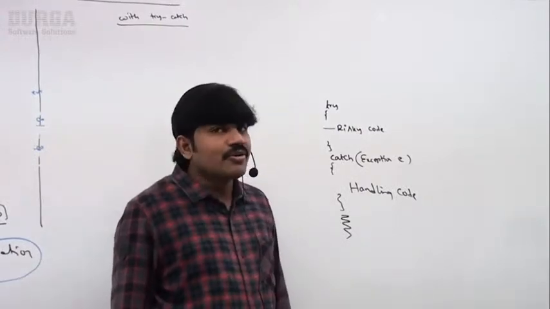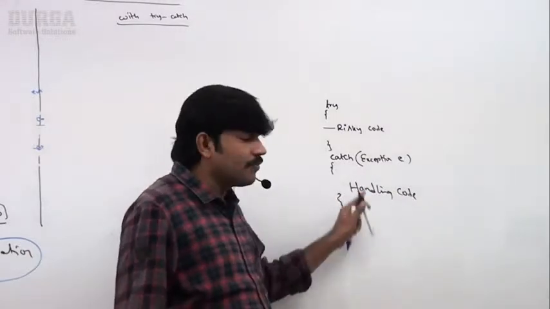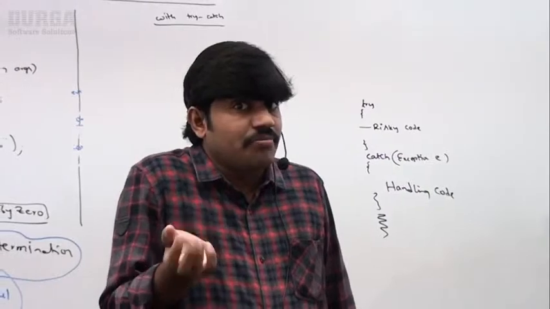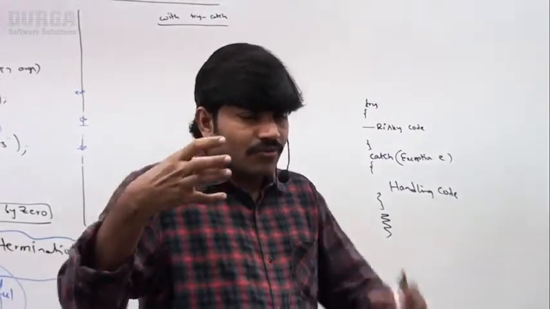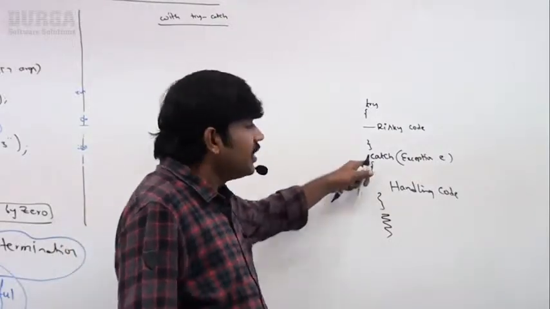Remember this one, sir. You should be aware of how to use a try block and how to use a catch block. Inside the try block, which code are we going to take? Risky code, the code which may raise an exception. Risky code we have to take inside the try block. The corresponding handling code we have to take inside the catch block, right?